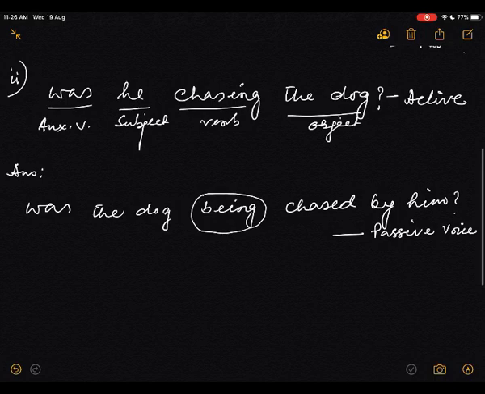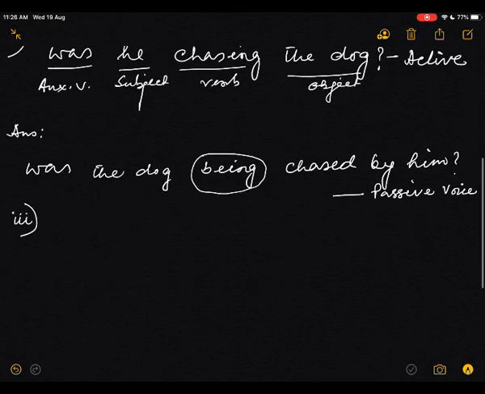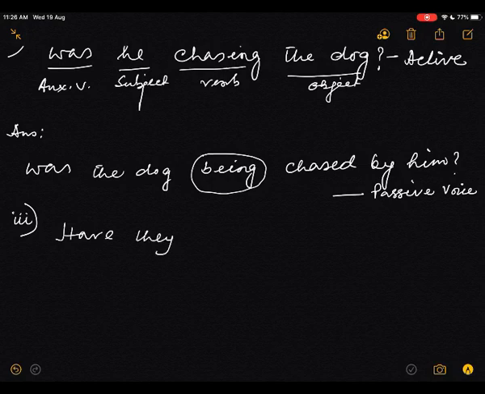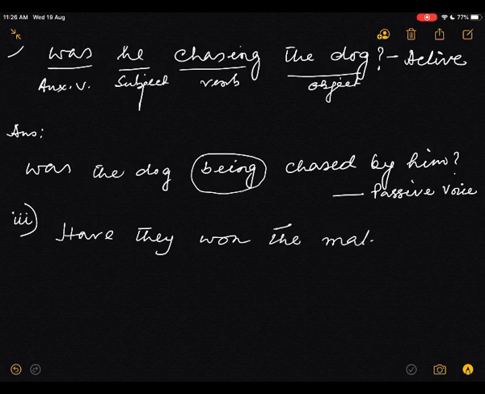Next sentence, that is the third sentence. What is the third sentence? Have they won the match? This is an active voice. Okay. Now the answer.